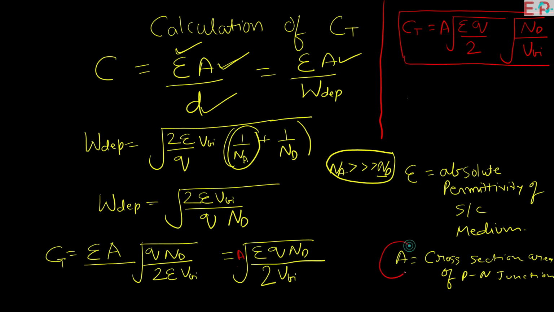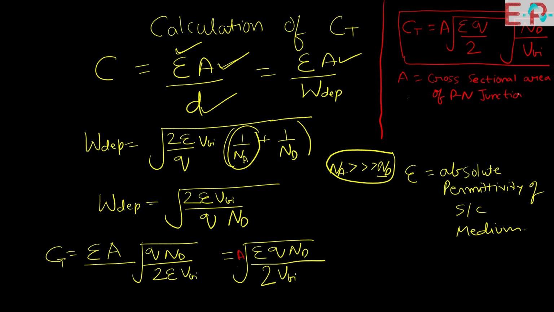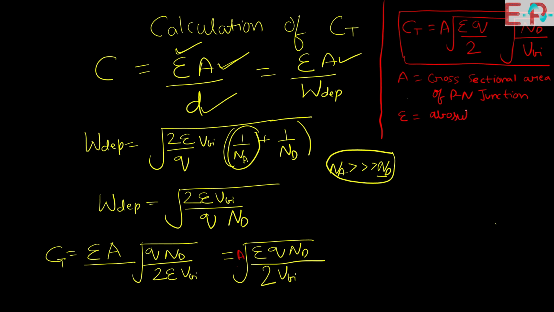So we know that A is the cross-sectional area of the PN junction, and epsilon is the absolute permittivity of the PN junction, and VBI is the built-in potential voltage. So this is the final formula of transition capacitance.